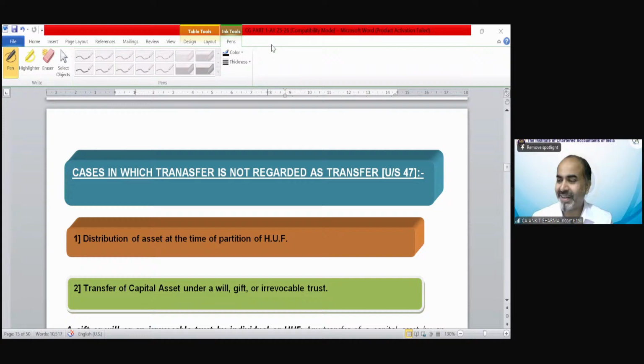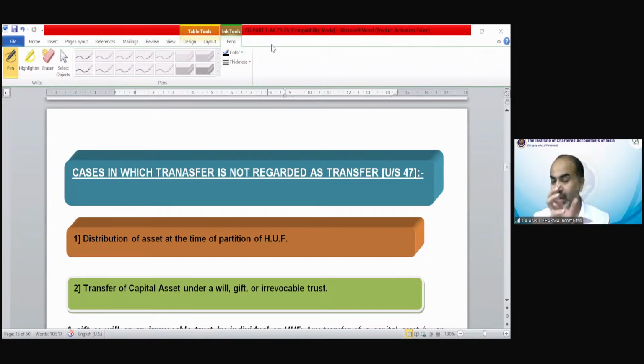Extinguishment is not the correct answer. In the case of relinquishment, we have discussed. I have told you that in case of relinquishment, when there is a gift or donation, etc., there would always be a loss. So income tax says yes, we have included it in the definition of transfer, the definition of gift, etc. But that will always result in a loss.